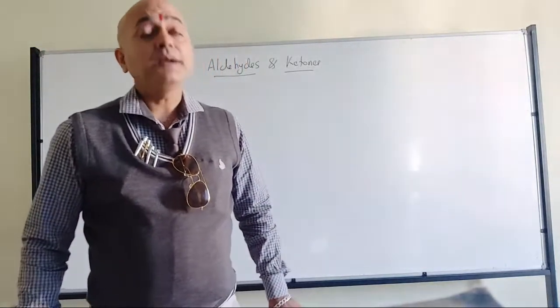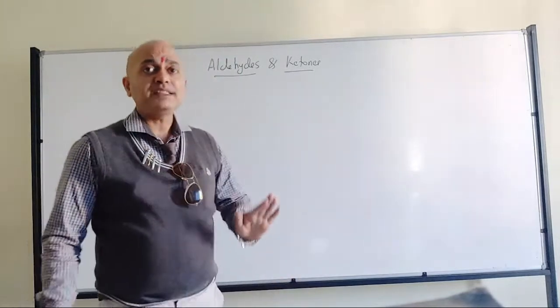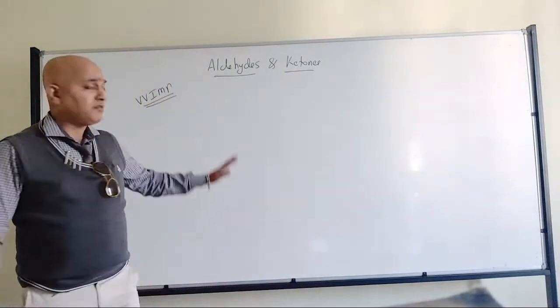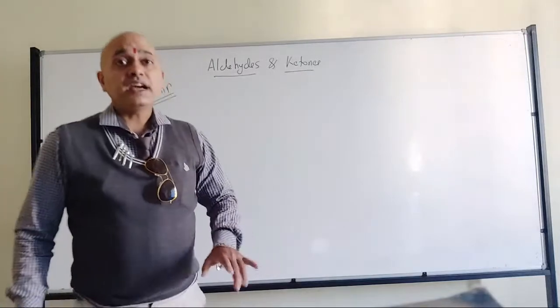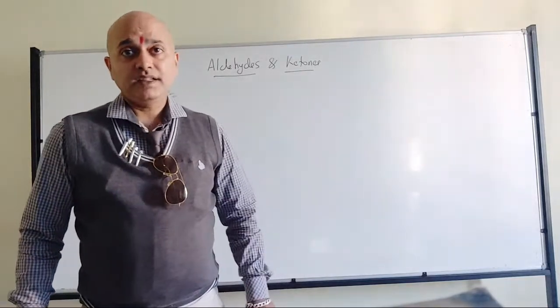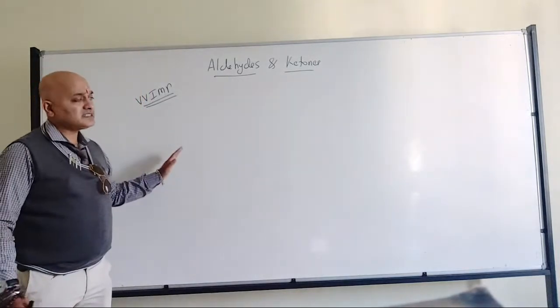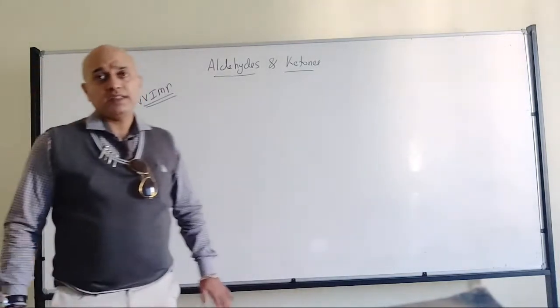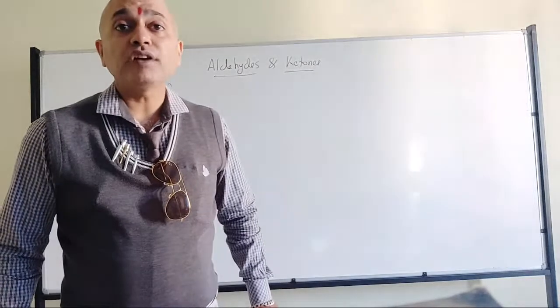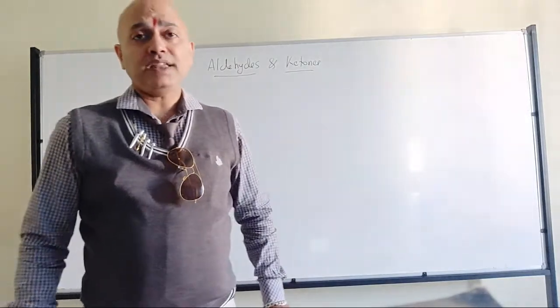That is one thing. But please remember, whatever method I have written or whatever method we have discussed, they are not commercial ones. Large scale preparation will be done by what we have just discussed, that is halogenation. That will be the one which will be used for the large scale preparation.